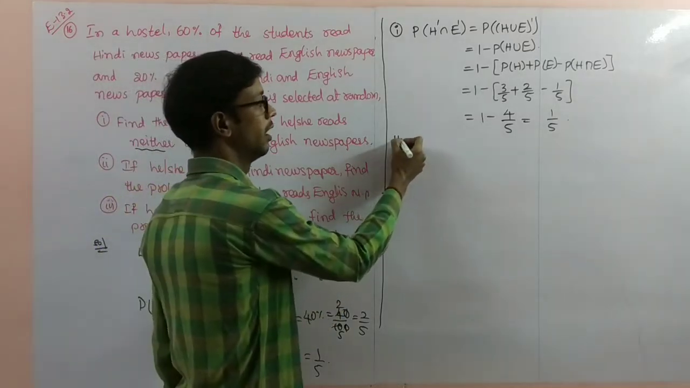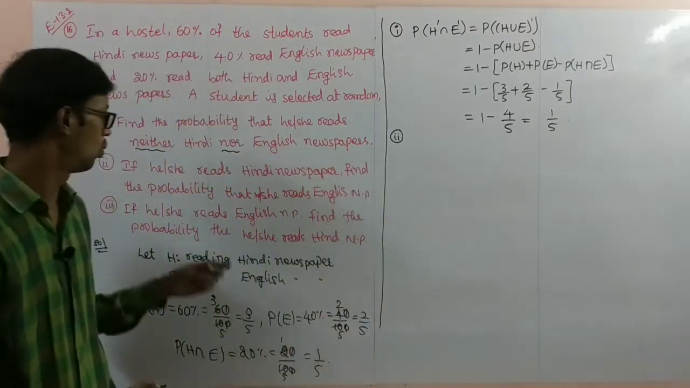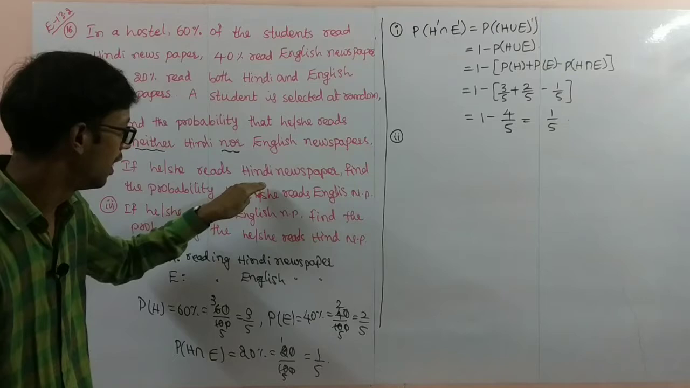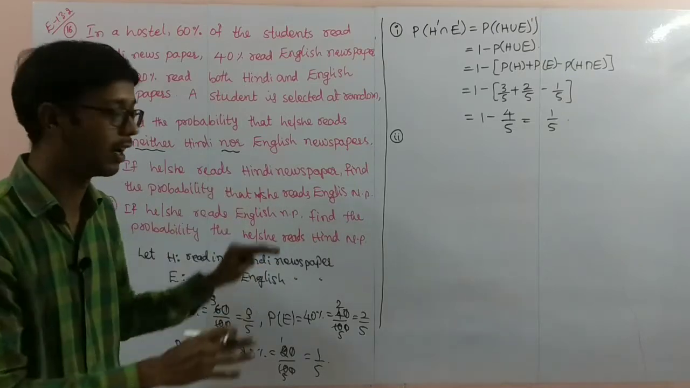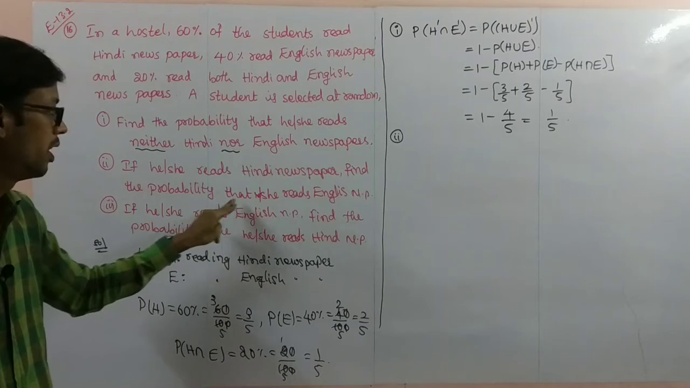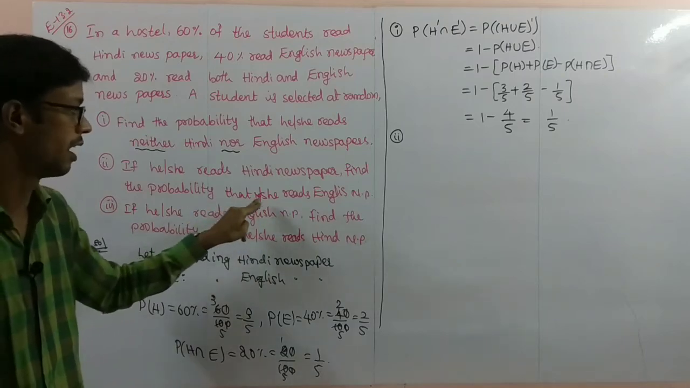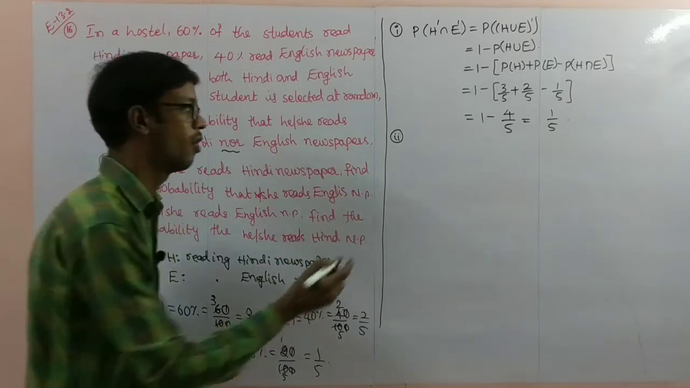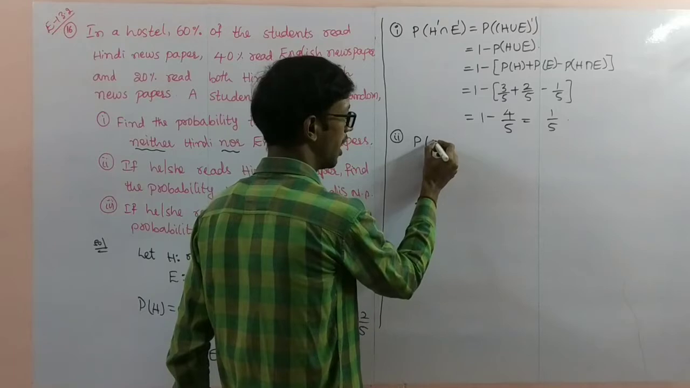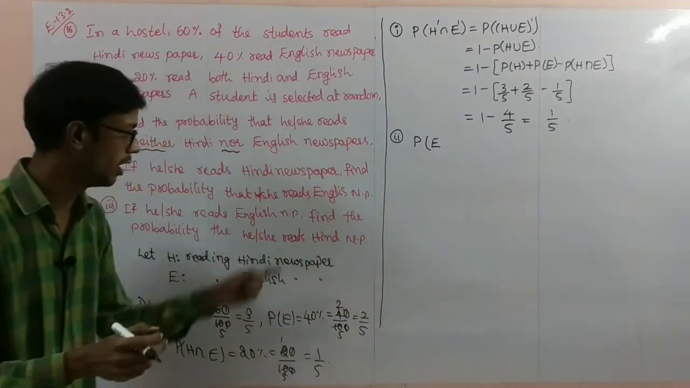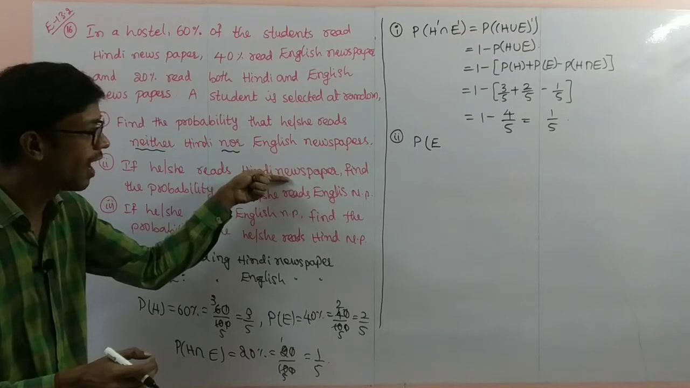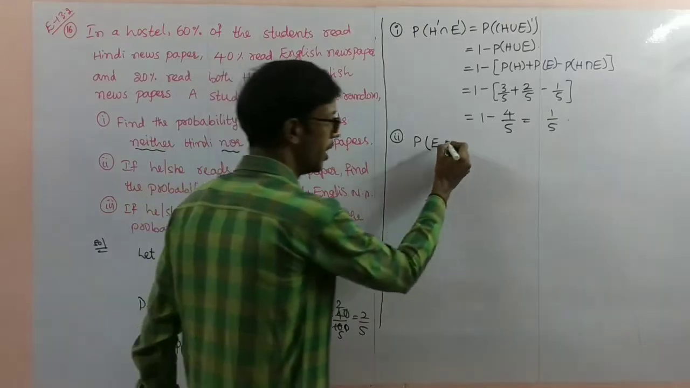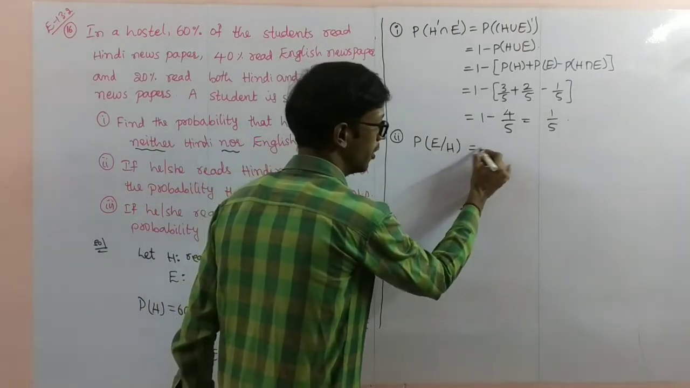Next, similarly, the second problem, problem number 2. If he or she reads Hindi newspaper, Hindi newspaper reading already completed, they given. Find the probability that he or she reads English newspaper. You have to find here, very, very important, concentrate. You have to find the probability of English newspaper. Already what they given? He or she reads Hindi newspaper. That means condition by H.